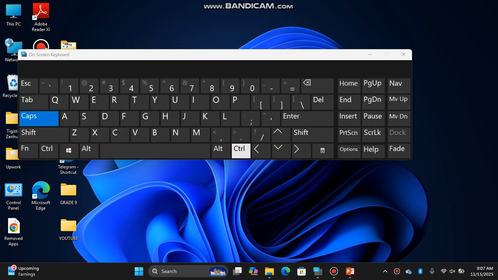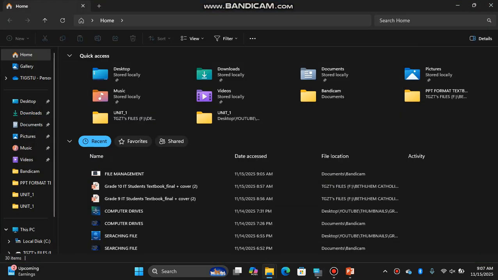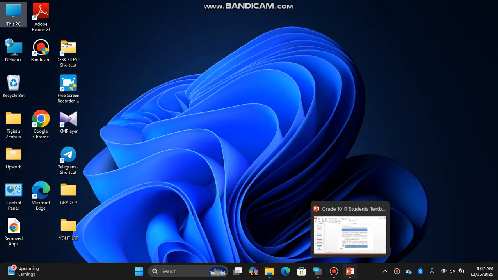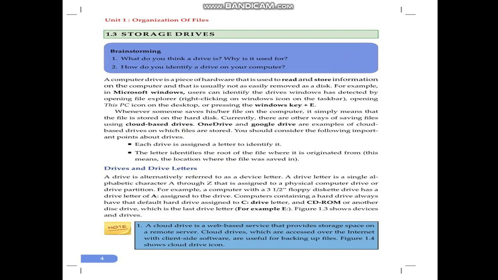Windows key plus E helps us to open the File Explorer, and we can explore or view the computer drives. Whenever someone saves his or her file on the computer, it simply means that the file is stored on the hard disk. When we save any file, we are transferring it onto the hard disk. When we say storing, it means we are saving.